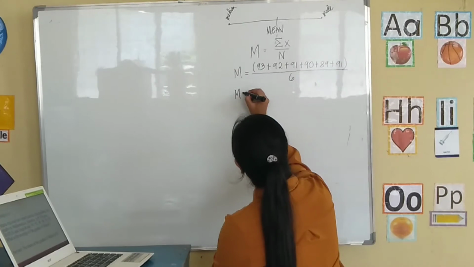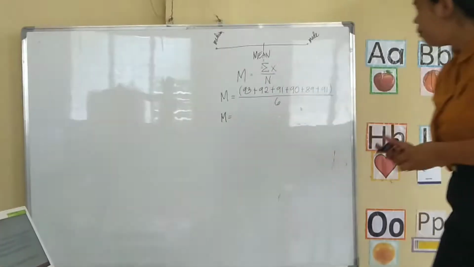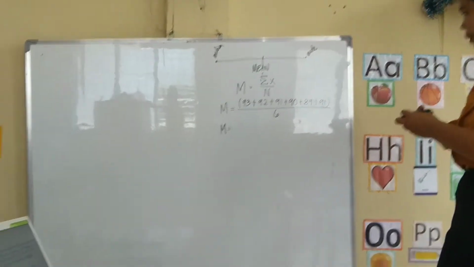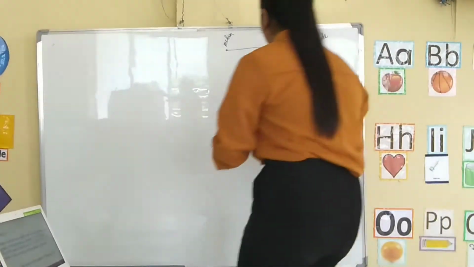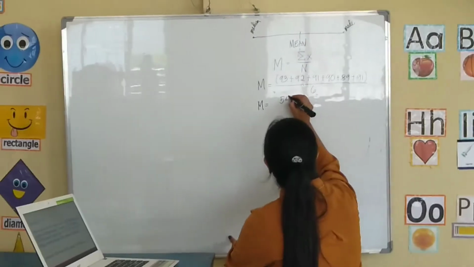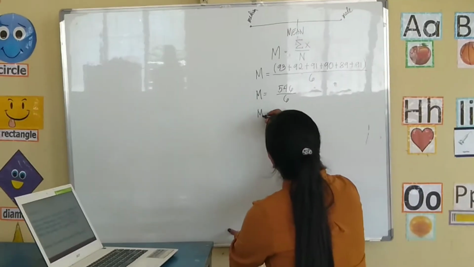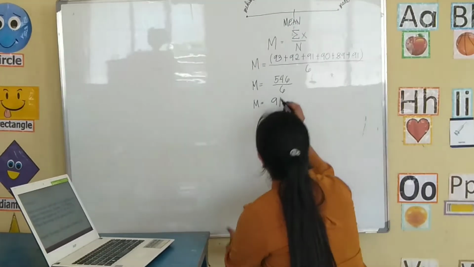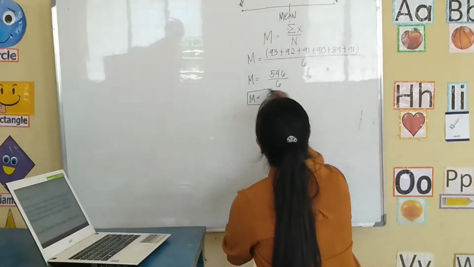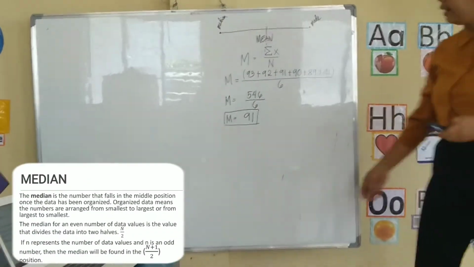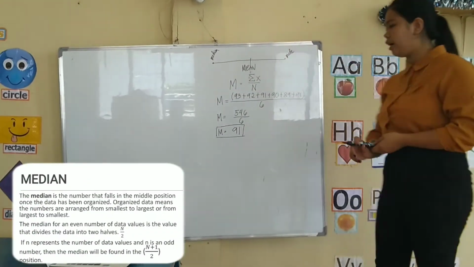So, mean is equal to 93 plus 92 plus 91 plus 90 plus 89 plus 91, which is 546, divided by 6. The mean is 91. And this is the average of Maria. The average of Maria is 91.